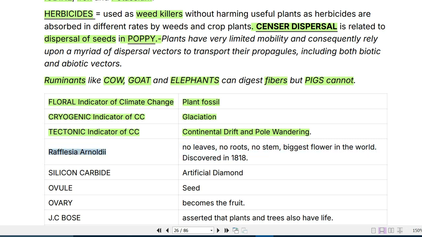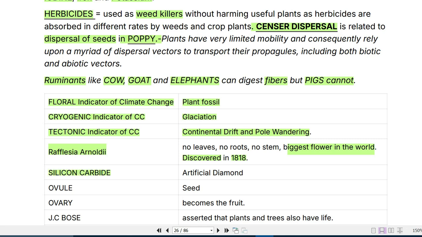Now Rafflesia arnoldii, this is a plant having no leaves, no roots, no stem. It's the biggest flower in the world, discovered in 1818. So Rafflesia arnoldii, that was discovered in 1818, is the biggest flower in the world, and it has no roots, no stems and no leaves.